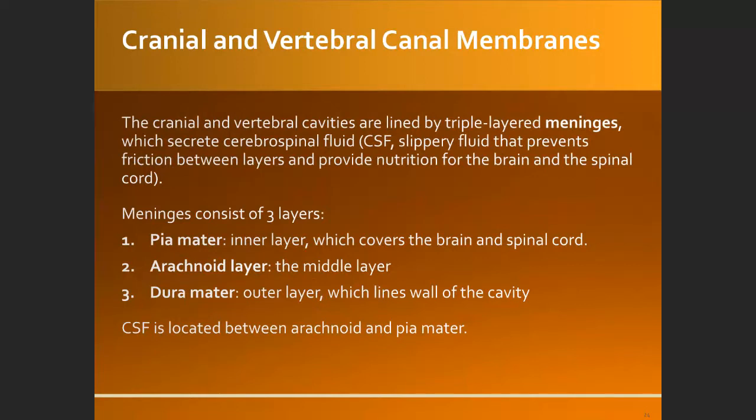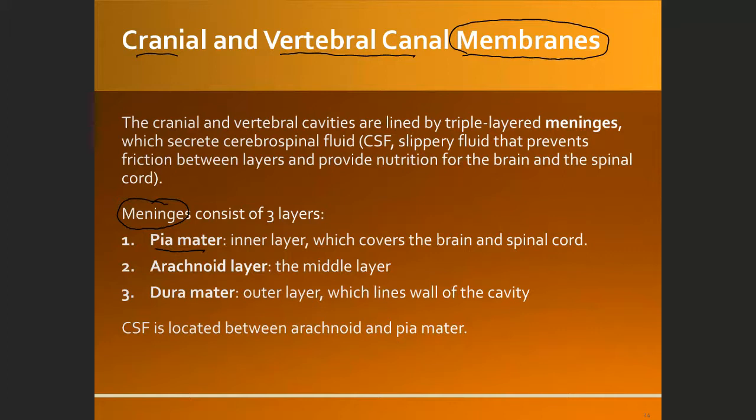Okay, now the membrane that protects the dorsal body cavity, which is the cranial cavity and the vertebral canal, is called the meninges. So it has a special name. This meninges has three layers. The first is the pia mater, the inner layer that attaches directly to the soft organs in it, so attached to the brain and also to the spinal cord.